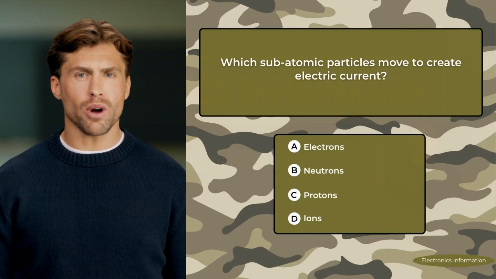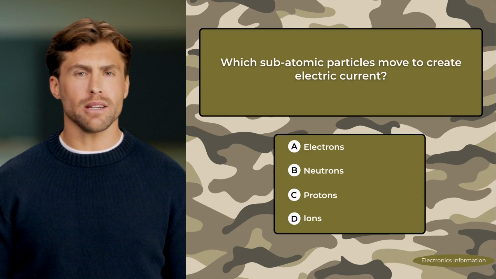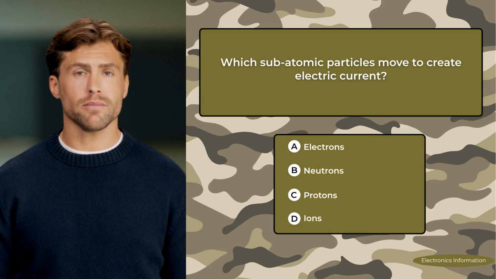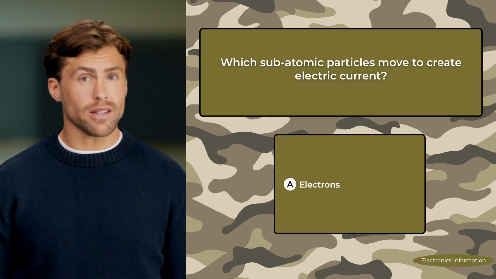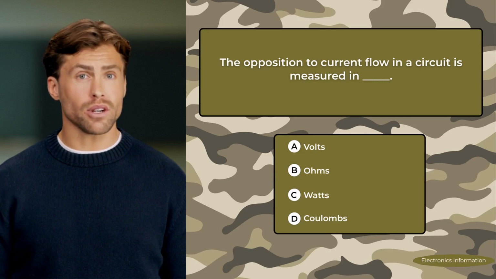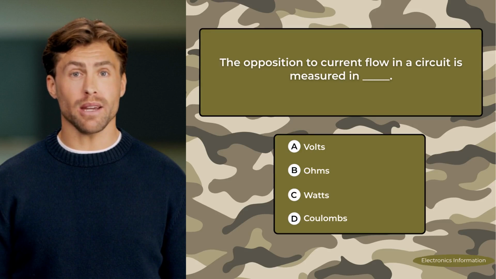Let's begin. Which subatomic particles move to create electric current? A. Electrons. B. Neutrons. C. Protons. D. Ions. Correct answer: electrons. The opposition to current flow in a circuit is measured in blank.